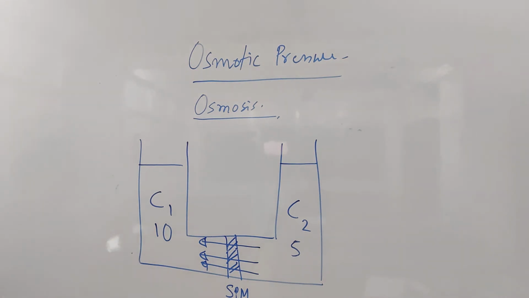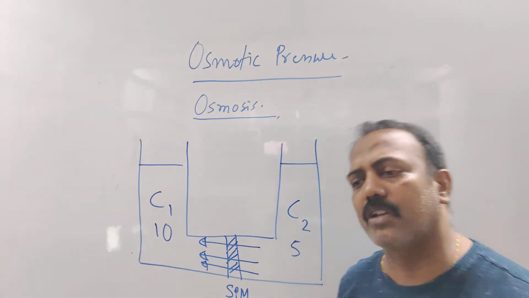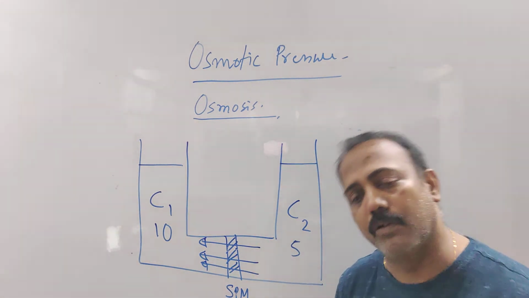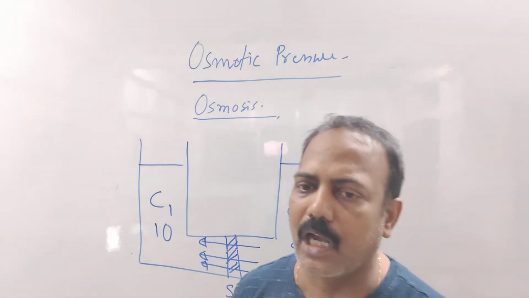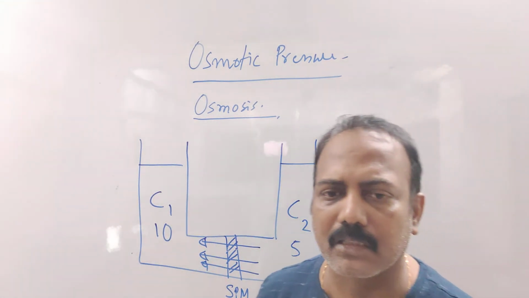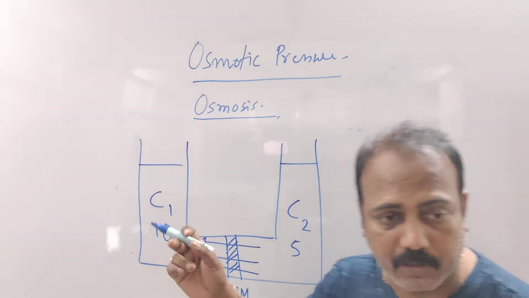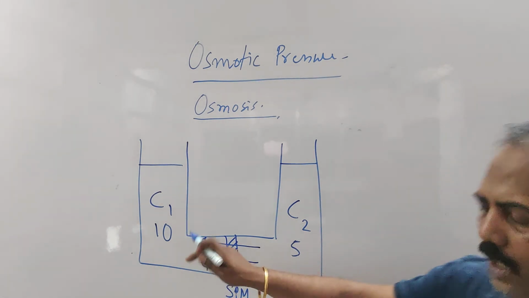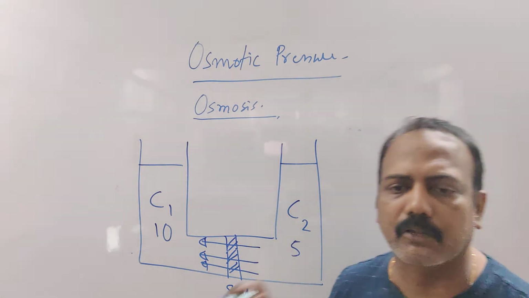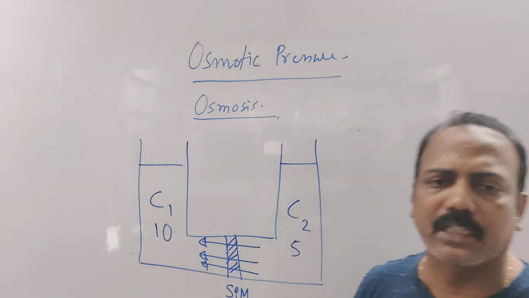Okay. Now in the biology book it is written that higher concentration of water to lower concentration of water; you missed that word. Higher concentration of water to lower concentration of water. ओके, हायर कंसंट्रेशन ऑफ वाटर क्या है?